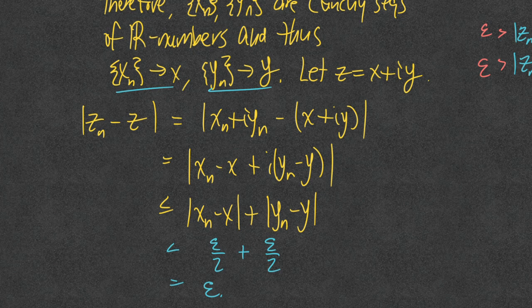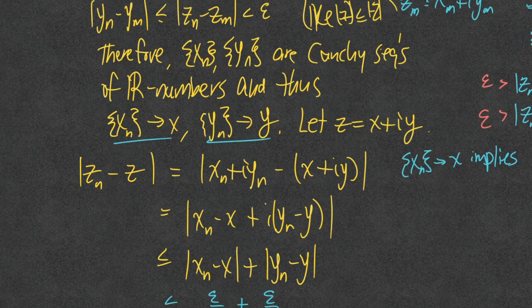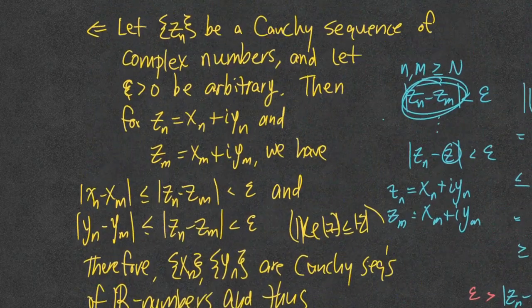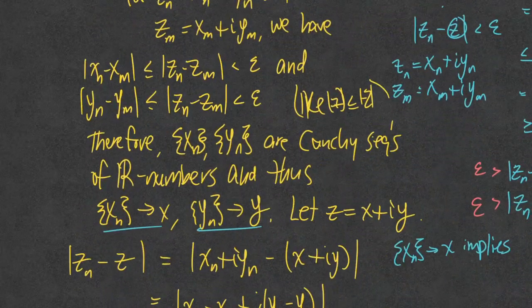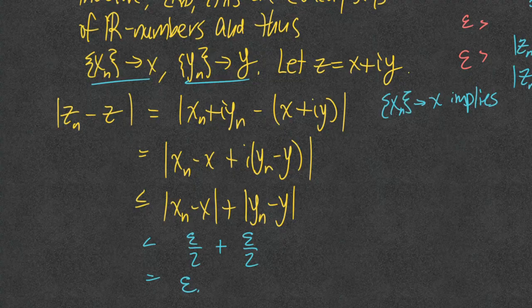Technically we should include this as a result. x sub n converging to x implies, and we haven't established the threshold yet, so we should specify that.